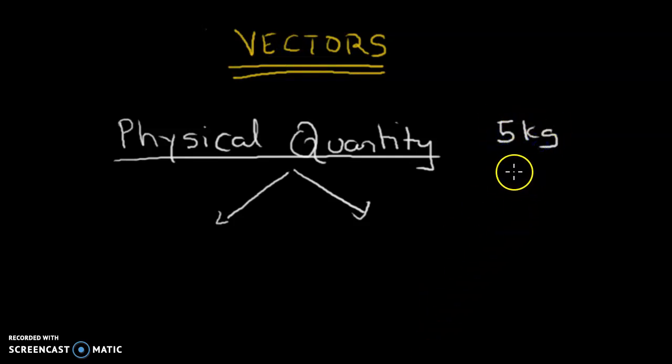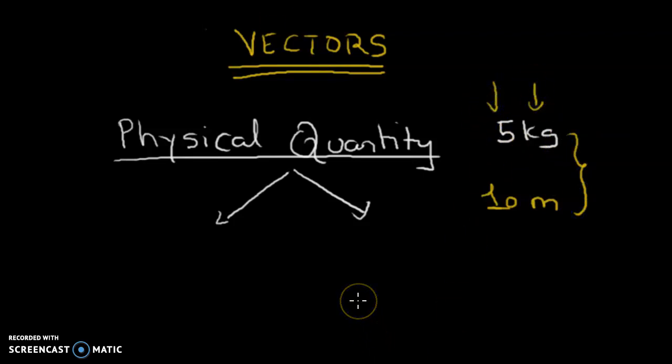This is a physical quantity; we can measure it. Or the length of a cloth is 10 meter. So these two are physical quantities, and there is a magnitude and there is a unit. We talked in the previous chapter about physical quantities in a descriptive manner.